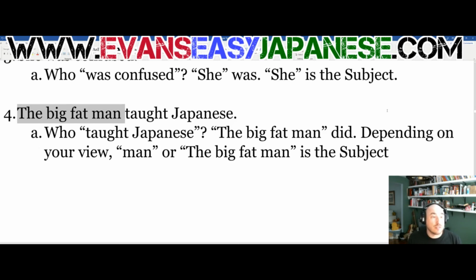But let's think about this. Which one of those words is the most important? It would be the word man. After all, the thing that actually taught Japanese isn't big, it isn't fat. That'd be odd if a giant blob of fat taught Japanese. It is a man who taught Japanese. Hopefully we can see how that works. Out of all of those words, the word man is what taught Japanese.